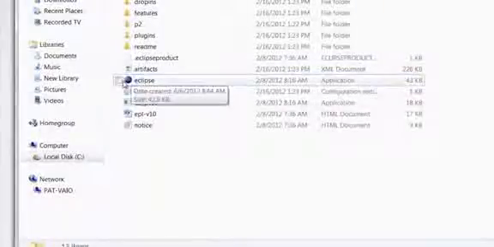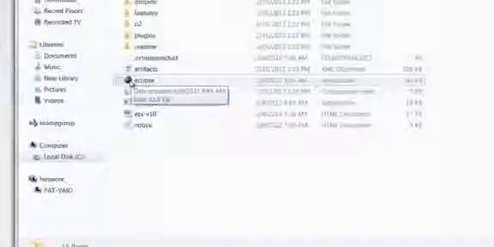You can cut and paste it to your desktop. Or if you want, you can leave it here itself, and then you can double click on this Eclipse to start Eclipse.